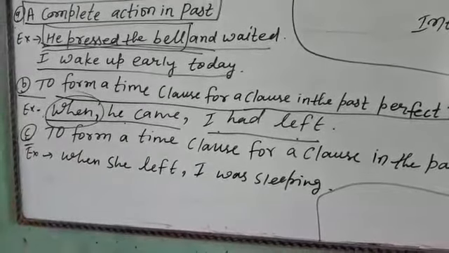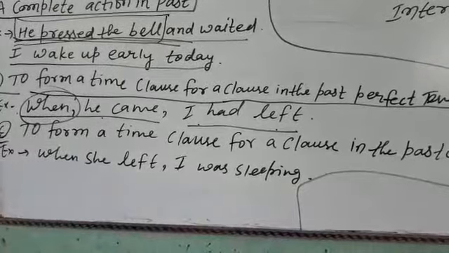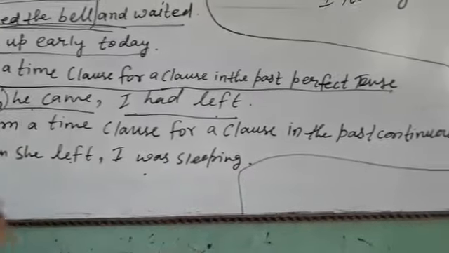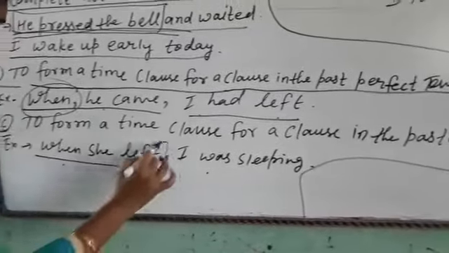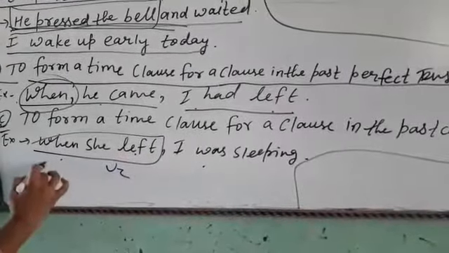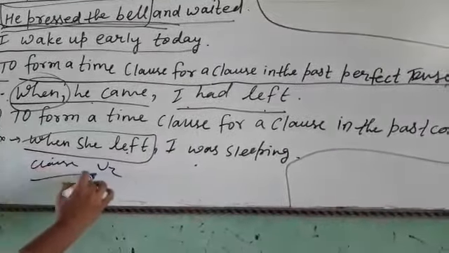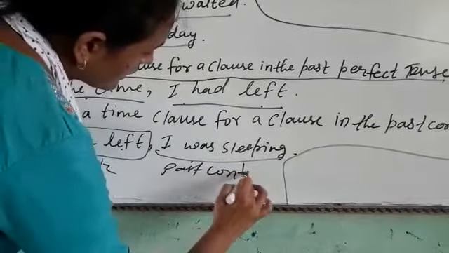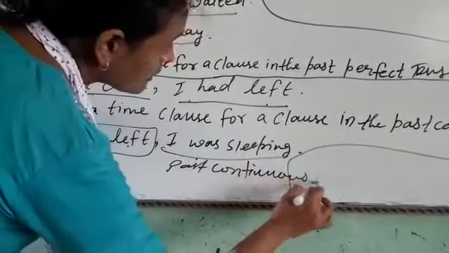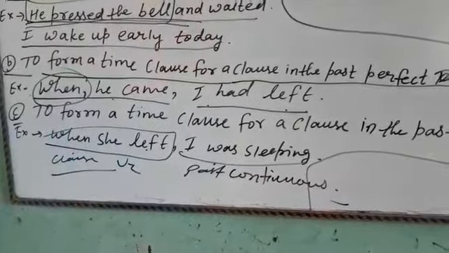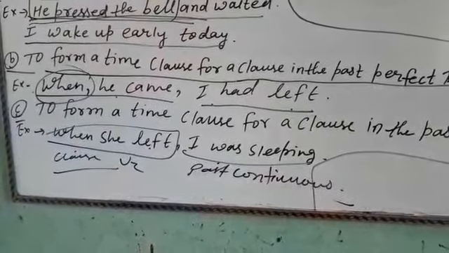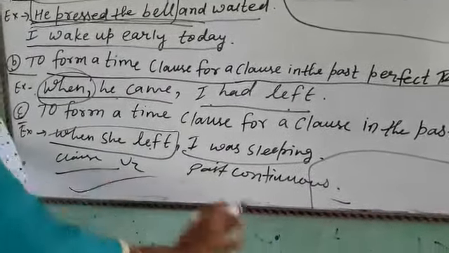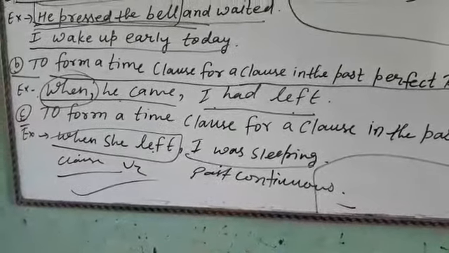Third one is to form a time clause for a clause in the past continuous. When she left, I was sleeping. It is V2 plus a clause, and it is the past continuous. So when the time clause is in the past, the clause is in the past continuous. So this is the use of simple past tense.